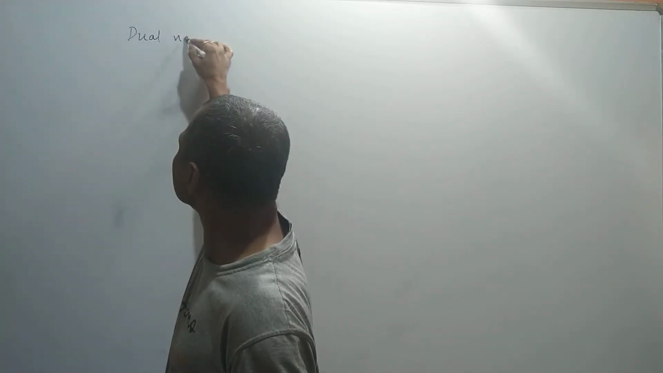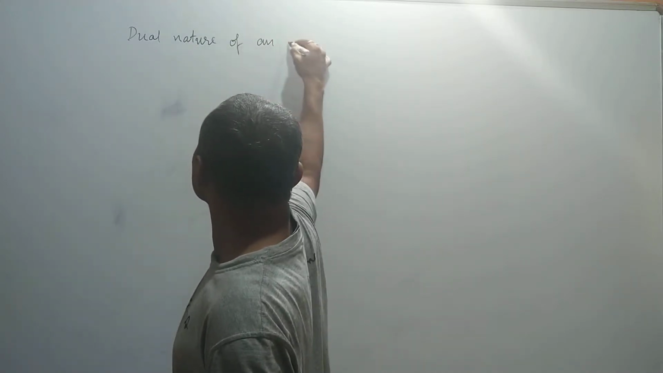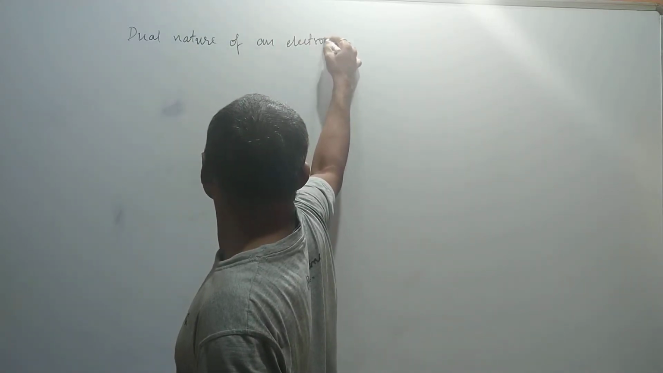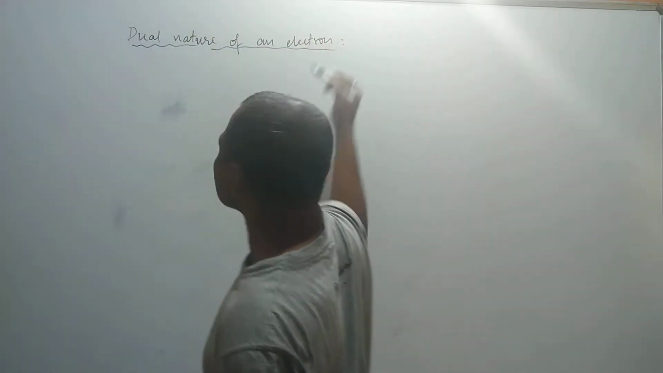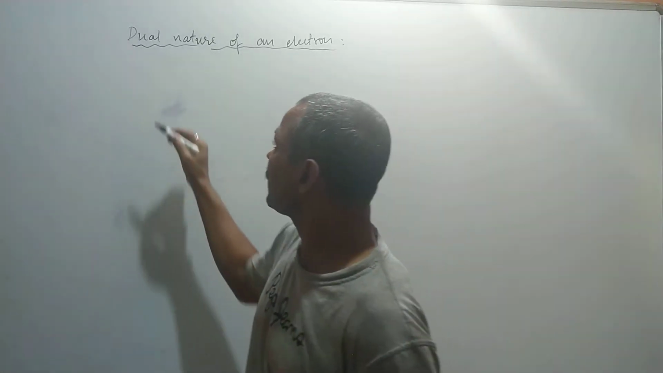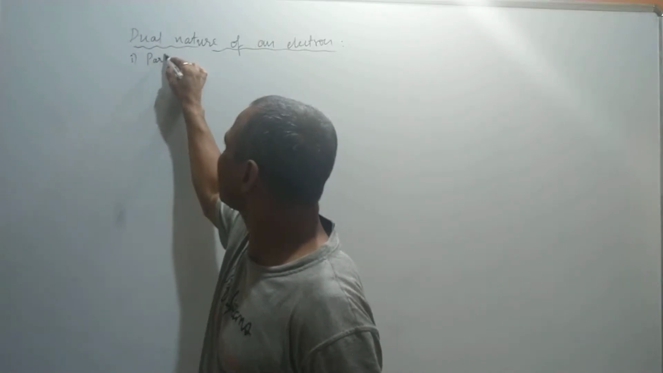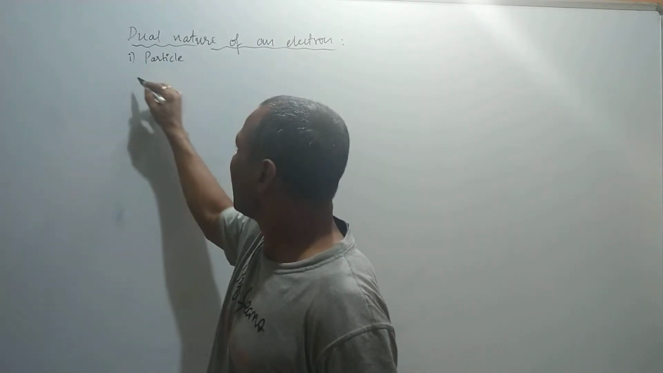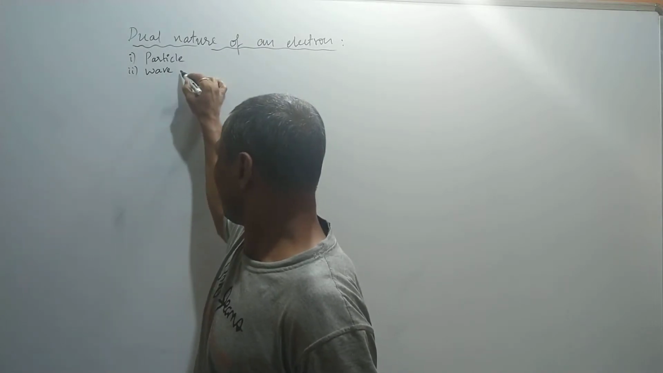Dual nature of an electron in an atom. So how do they show it? That means, what are the dual natures? One is the particle nature and the other one is the wave nature.